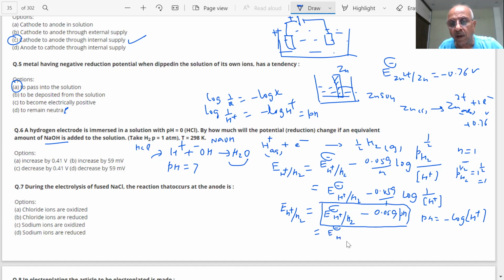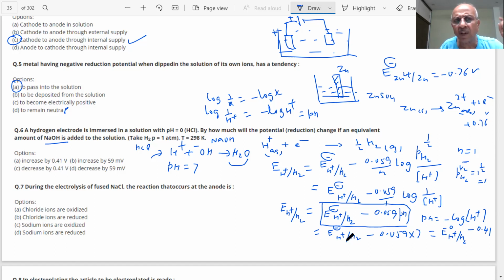E naught, H2 minus 0.059 into 7. What is the value coming now? It will be 0.41. So this value, whatever it is, will be decreased by 0.41 volt.